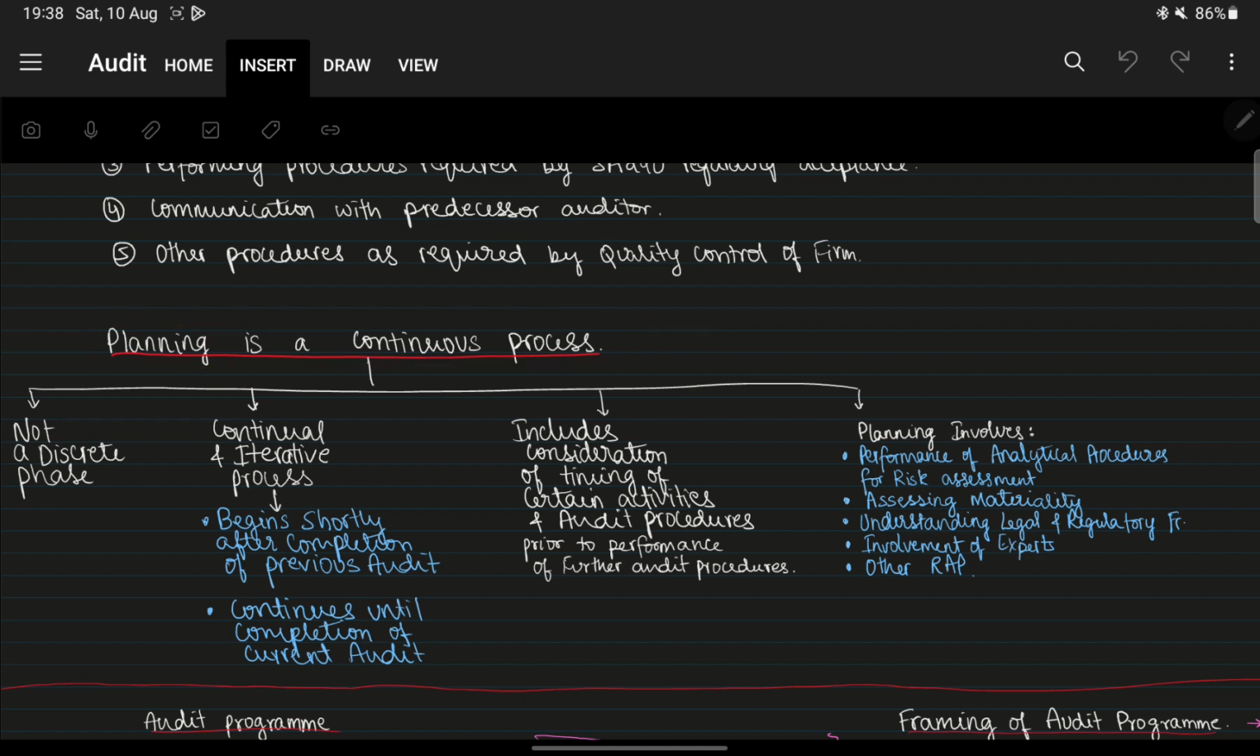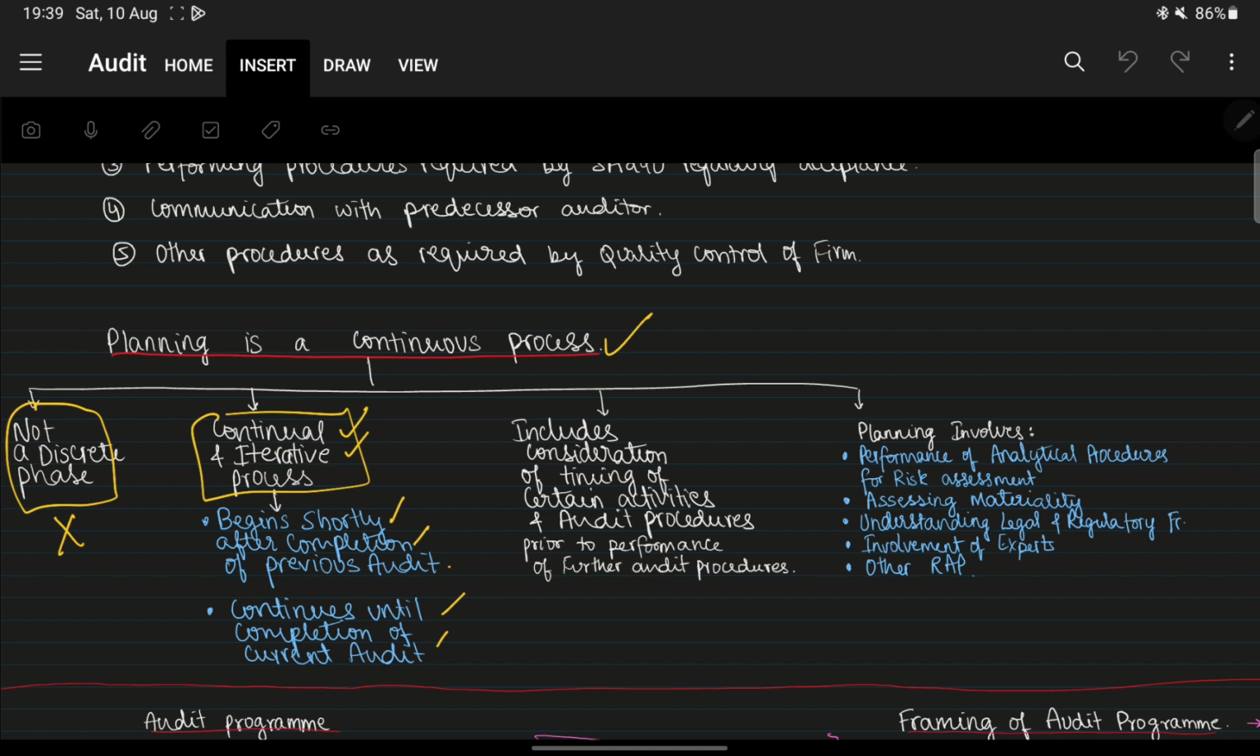Now we're going to give it some importance. Let's not take this lightly, right? Now, planning is a continuous process. It is not a discrete phase. It is a continual and iterative process. It begins shortly after the completion of the previous audit and continues until the completion of the current audit.